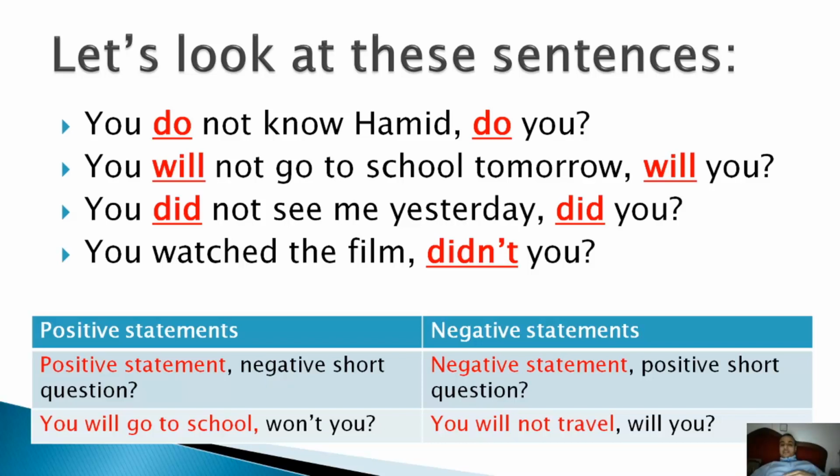Okay, now negative statement. Negative statement plus, comma, positive short question. You will not travel, will you? So the question tag here in the positive statement, won't you? And in the negative statement, will you? So we can have, for example, any helping verb. Here, in the rules, we have will. We can have do, we can have did, okay? We can have can. You can go, can't you? Okay, any helping verb.